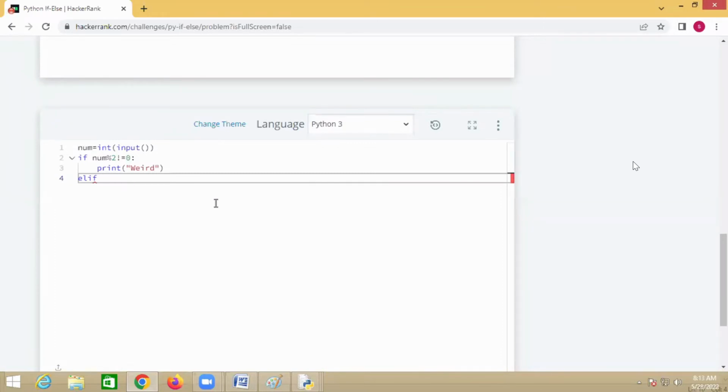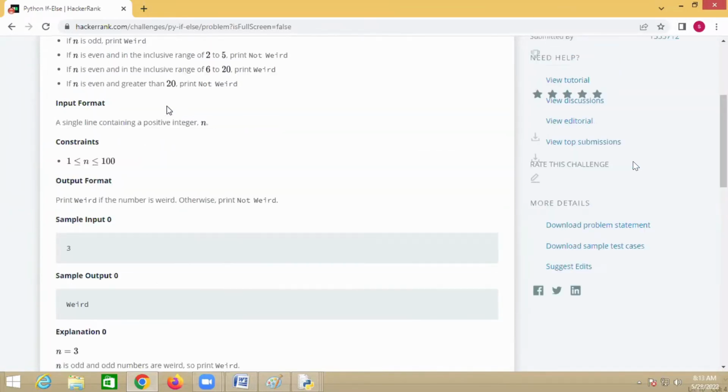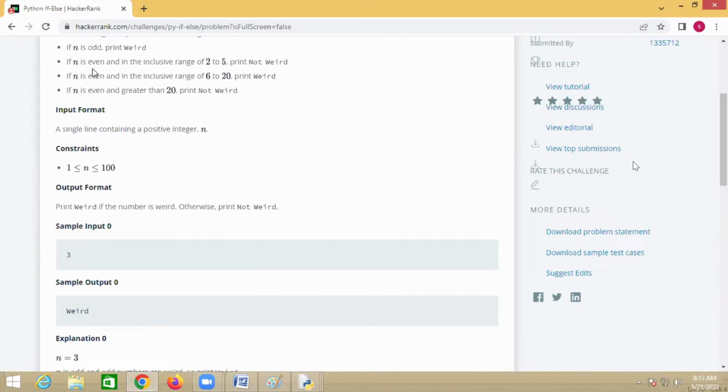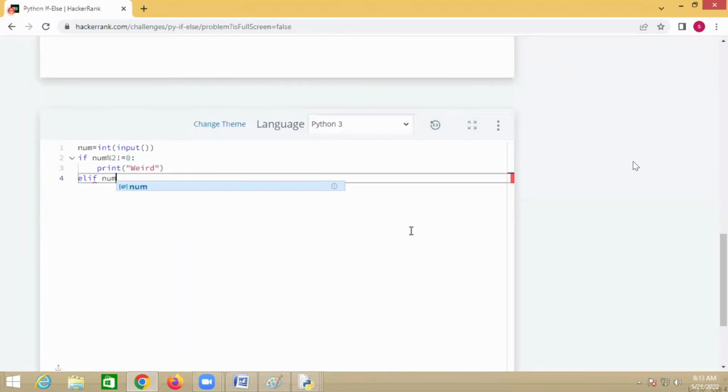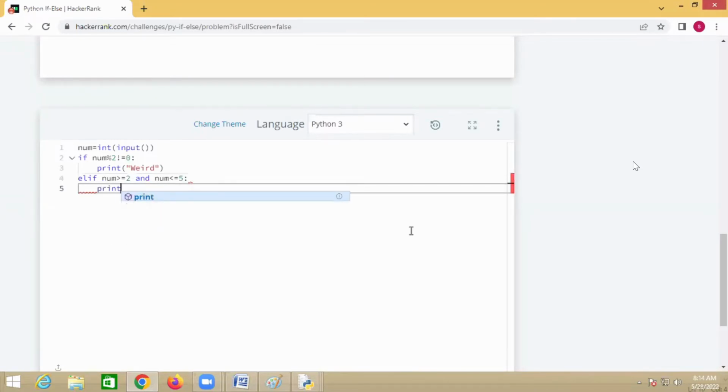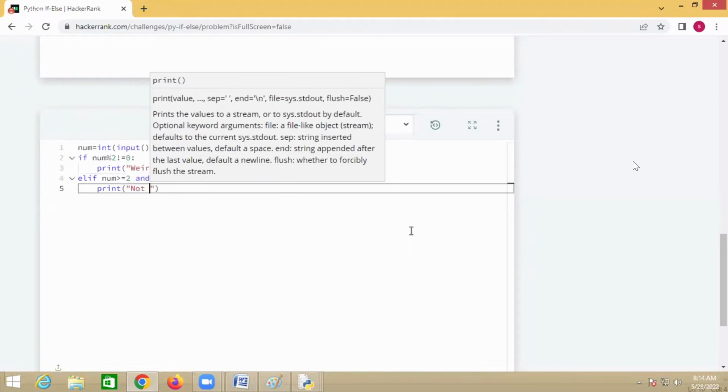Then you have to check only the range. Now, n is even and in the inclusive range 2 to 5. 2 must be included and 5 should be included. It means number is greater than or equal to 2 and less than or equal to 5. Then I print Not Weird.